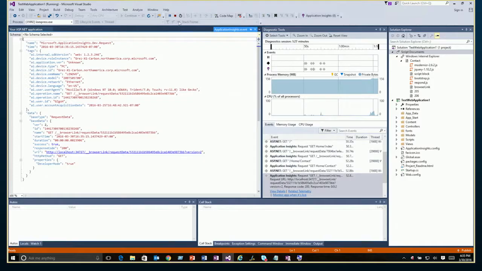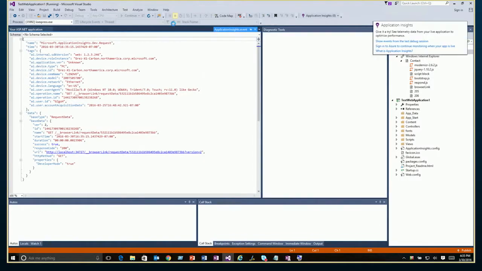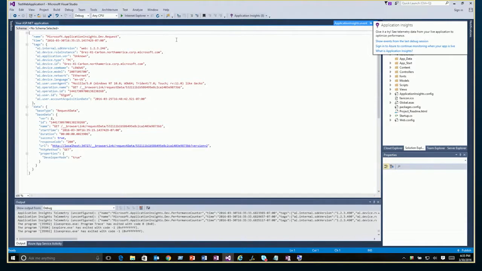All right, so that's great, but there's a lot more we can actually do with this. So let's take a peek at that. I'm going to stop our debugging session and work on some other things. By the way, you'll notice when I did that, Visual Studio realized that we were not actually hooked to Application Insights in the cloud. So it's giving me a toast notification to potentially give it a try and hook that up. If that's something you want to do, you can click on that and take care of it right there on the fly. You can always do it after the fact as well.